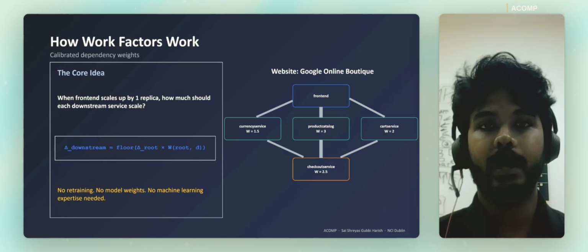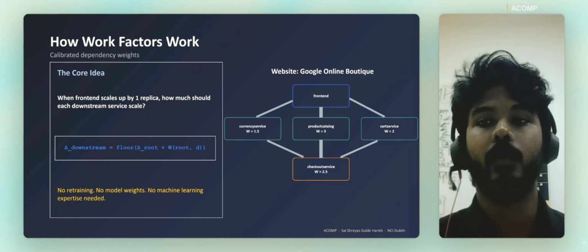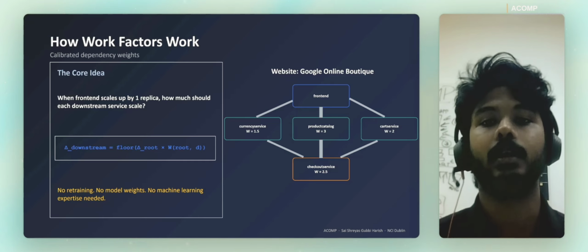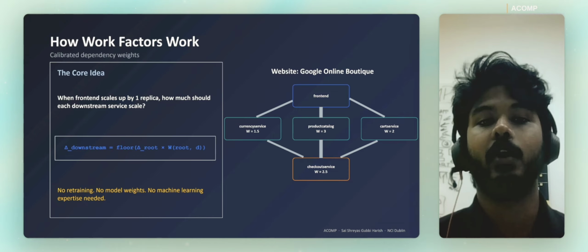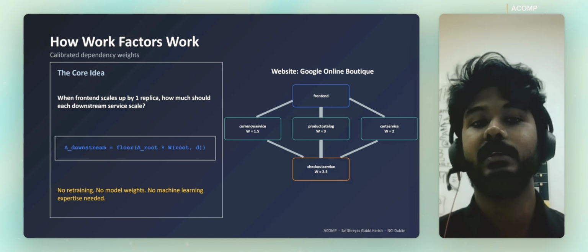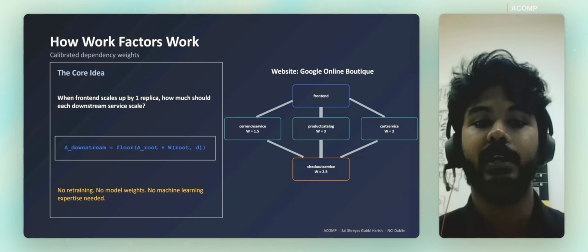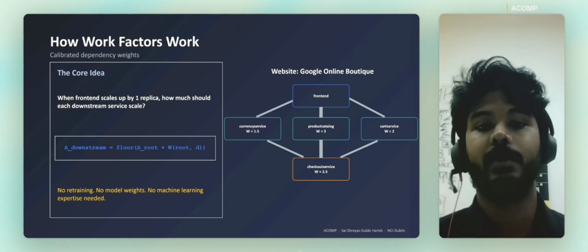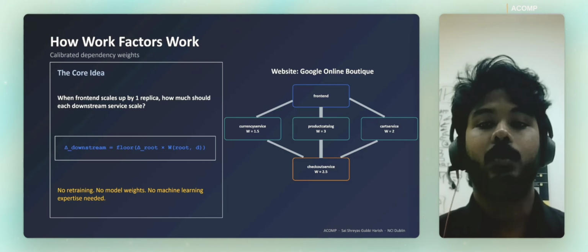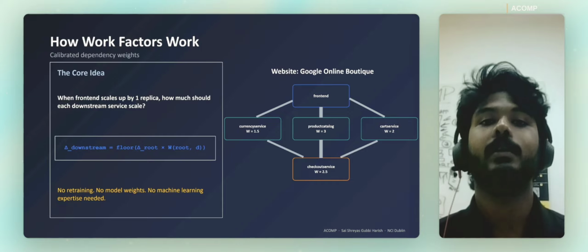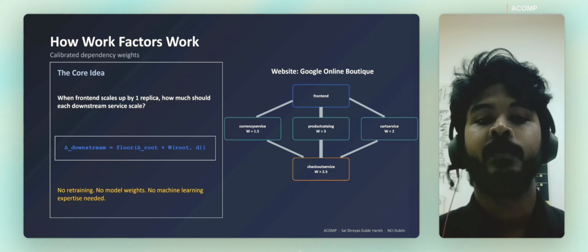Now, this is the core idea, evaluated on the Online Boutique web app, just like the one I showed on the Amazon web app. When the front end scales one by one, how much should each downstream service scale? No one knows. The answer actually comes from the observed request rate ratios under real load, not a trained model. When the front end is scaled twice, then the cart service, which has a dependency factor of 2, gets multiplied by the dependency factor, wherein twice multiplied by a factor of 2 eventually makes it scale 4 times.